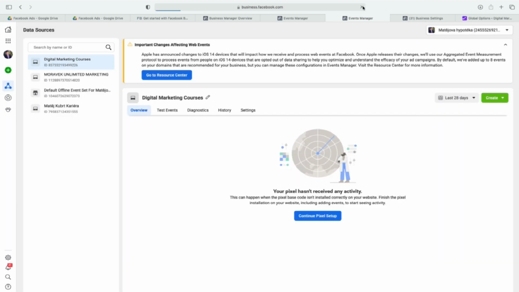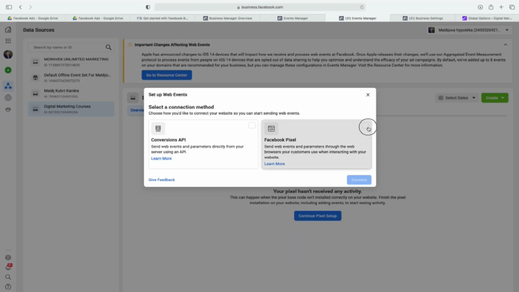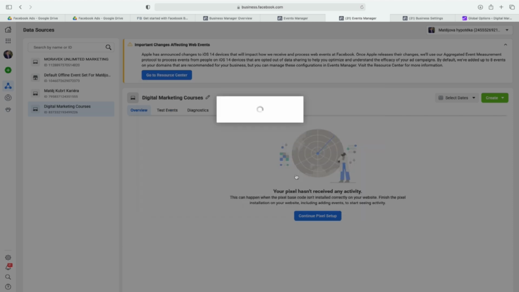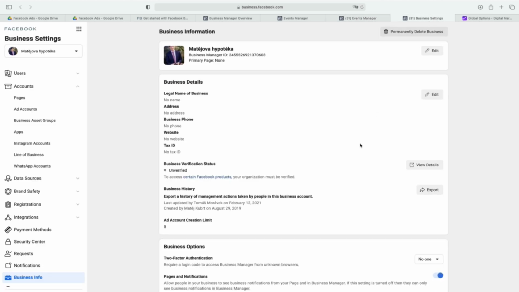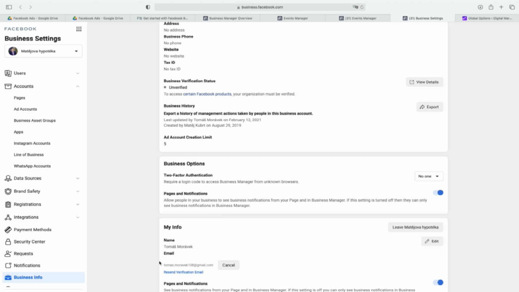I will just reload and continue pixel setup. So we go for Facebook pixel, connect, use partner, WordPress, and now we are allowed to create an access token. As you can see, this business setting was not complete. So it is really important that when you set up the business information, you also fill in the business information. This doesn't have it, and you must fill it, and you must fill the email, as you can see, to use all the powers of Business Manager. So one more important point is to fill in business info and put in your email.